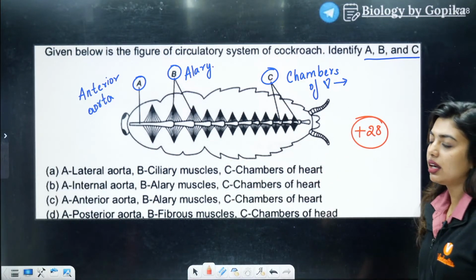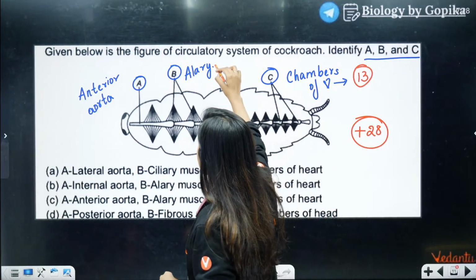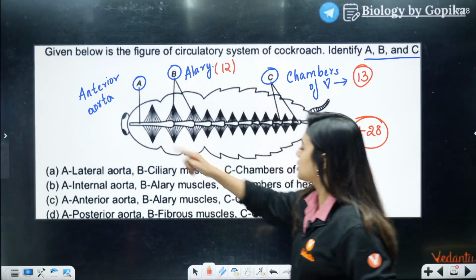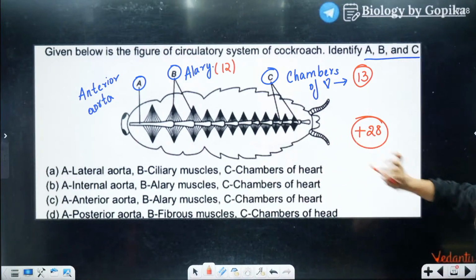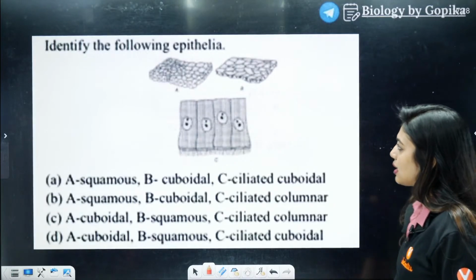Yes. Tell me 13. Very good. 13 chambers it has. But how many alary muscles do we have? 12 alary muscles. Because the last one will not have it. Understood? Yes. Moving on to the next question. Excellent. C is the answer.